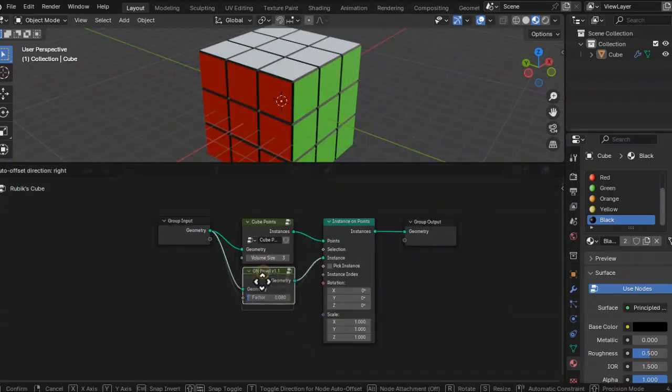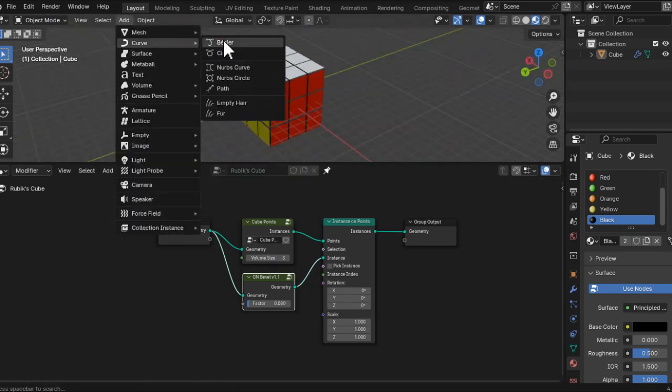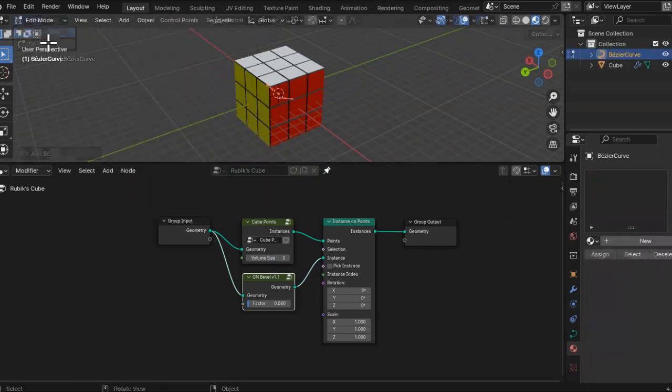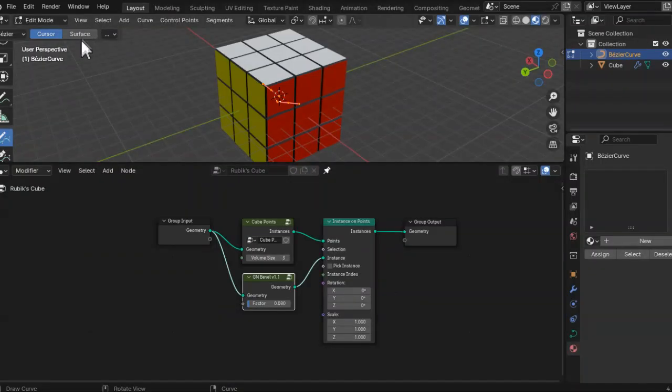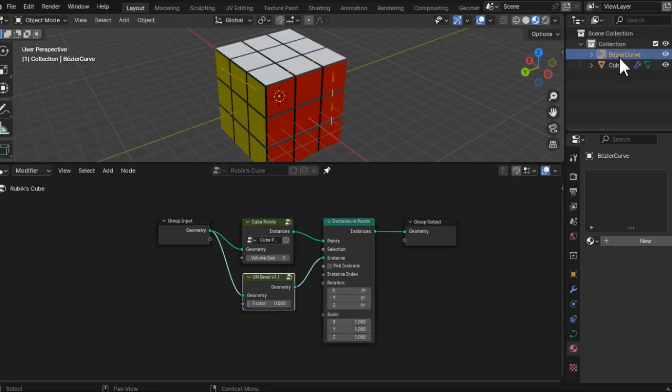We can now make the control. Add a curve object. Go into edit mode. Switch to the draw tool. We are going to draw on faces, so switch the projection method to surface. Draw several curves on the surface of the cube. Get out of edit mode and drag and drop the curve object into the geometry node we are making.